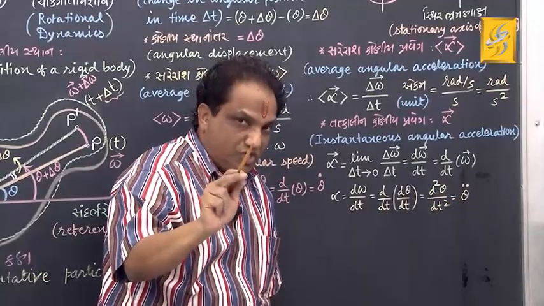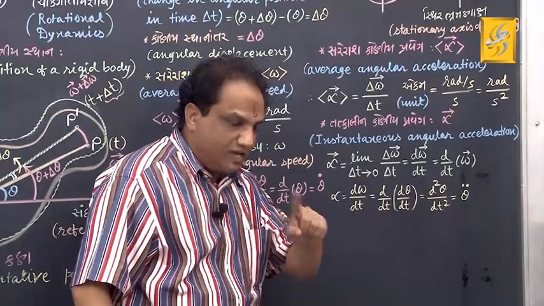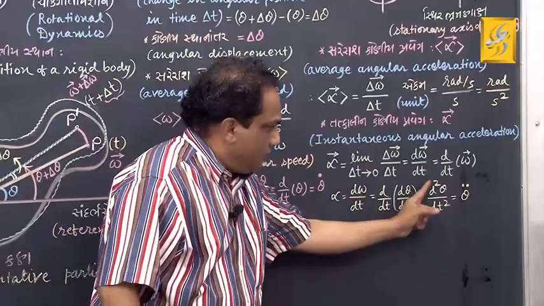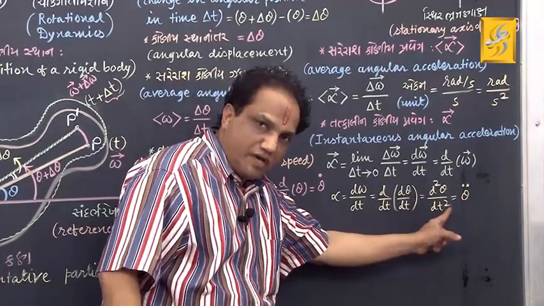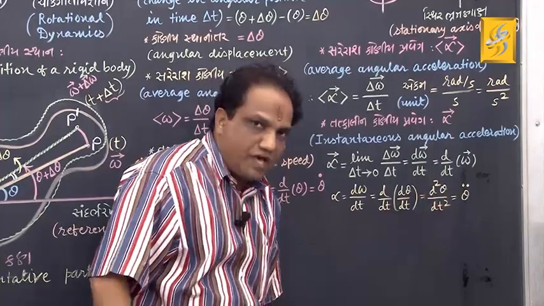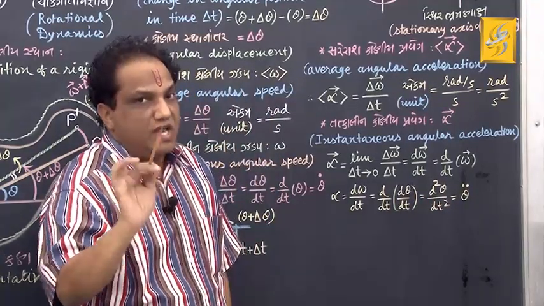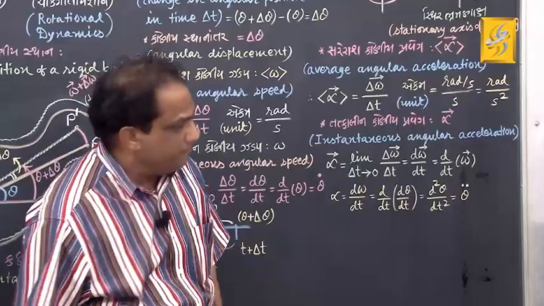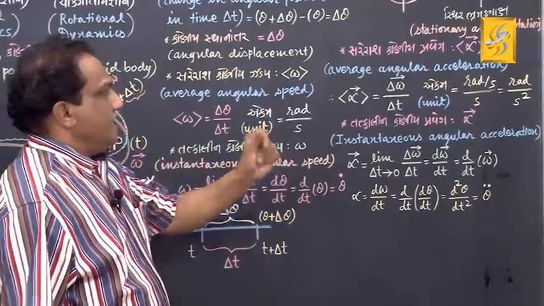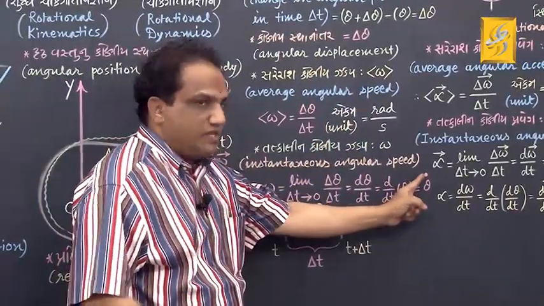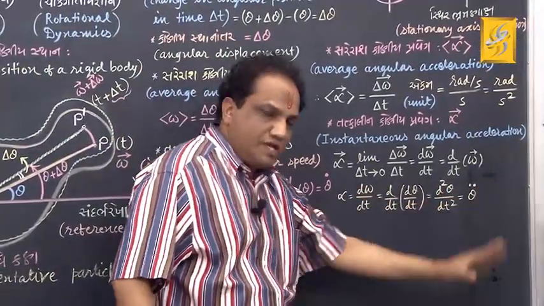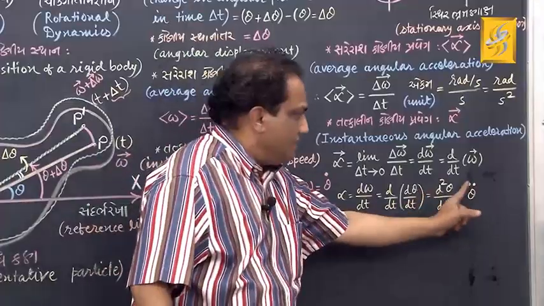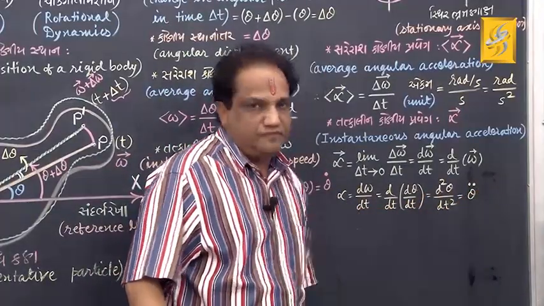See how the pronunciation is. Don't speak haphazardly. Speak it this way: d 2 theta upon dt square. Here 2 and here square. It is going to give you the double derivative of theta with respect to time. I told you, a single derivative gets a single dot; here a double derivative, then it is a double dot. So alpha equals theta double dot. Got it? Fine.